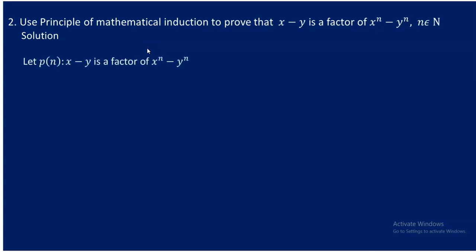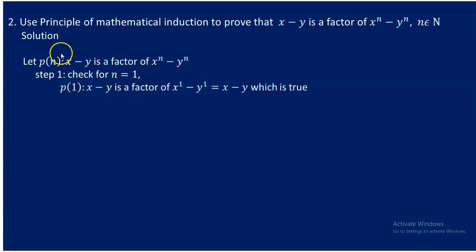So here comes the solution. Let p of n be: x minus y is a factor of x to the power of n minus y to the power of n. Now what follows is the first step. Since this is asserted for the set of natural numbers, we have to check for n equal to 1. So for n equal to 1, you directly substitute 1 in place of n. x minus y is a factor of x to the power of 1 minus y to the power of 1, which actually is x minus y. And everyone agrees that x minus y is a factor of x minus y. Remember, it is a factor of itself because we do have a multiplier 1 for it. So this is a true saying, so we accept that.